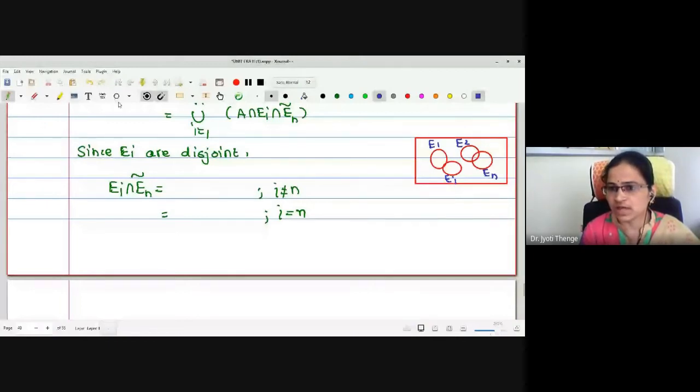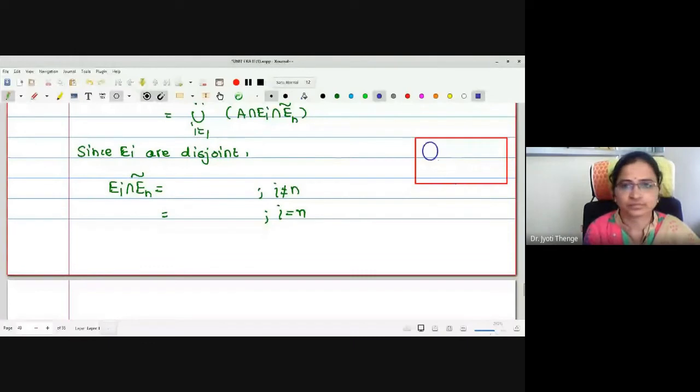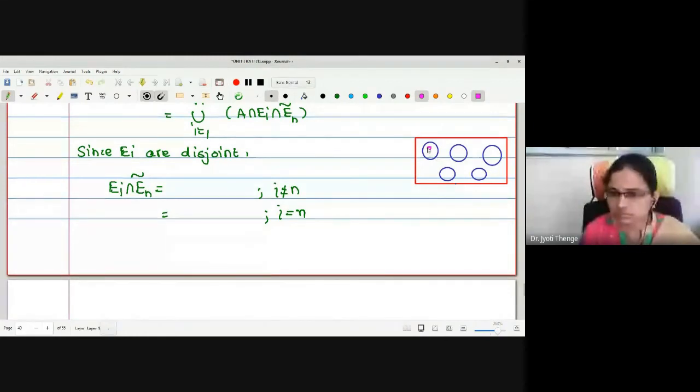All circles are disjoint, no? So let me take the disjoint circles. Let this be E1. Let this be E2. Somewhere here it is some ith one, and let this be nth one.